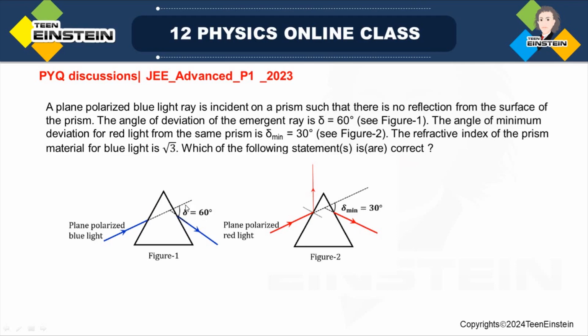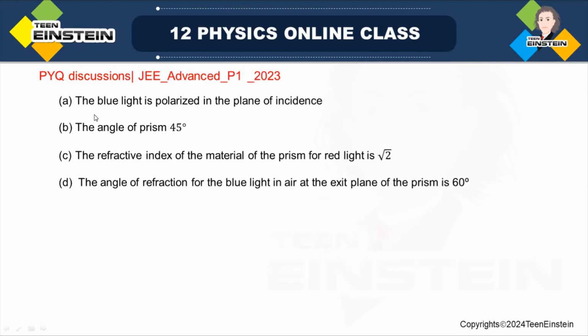shown 60 degree. The minimum angle of deviation for red light from the same prism is 30 degree, which is shown in figure 2. The refractive index of the prism material for blue light is √3. Which of the following statements is or are correct for this problem? So the options are here.